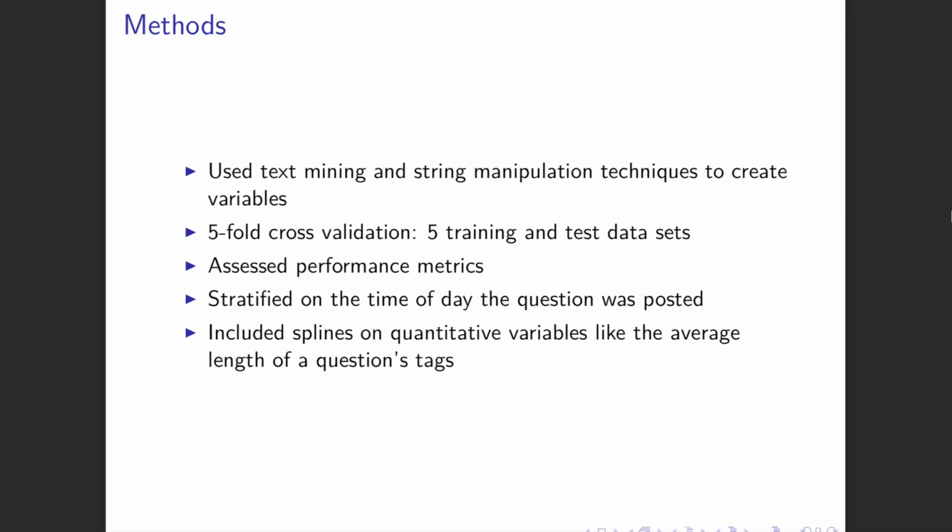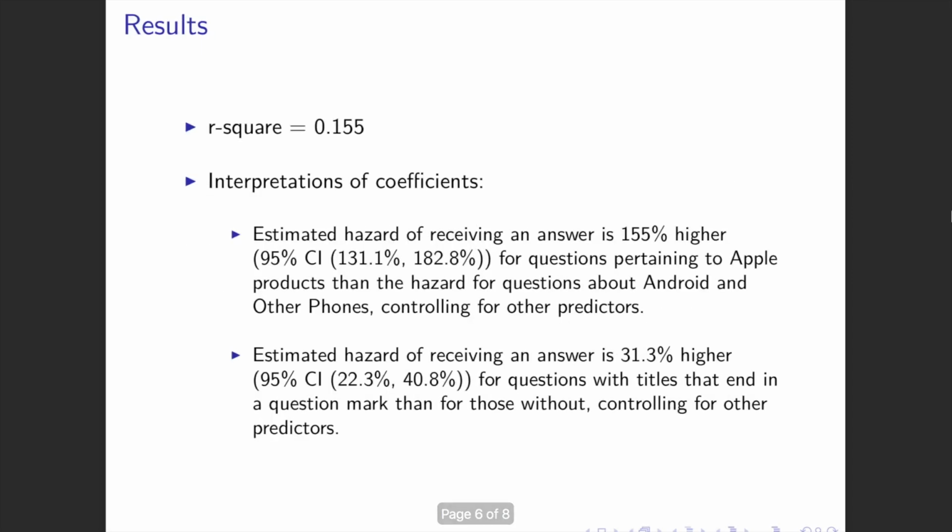And I also ended up stratifying on the time of day that a question was posted and included splines on some of the quantitative variables. So the final model that I came to had 19 variables. Overall, it was significant, though it did have a low R-square value. As for individual predictors, there were several that were significant. Here I've only included the interpretations of a couple.